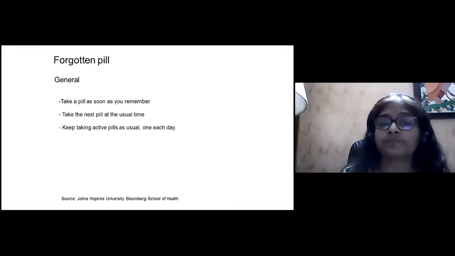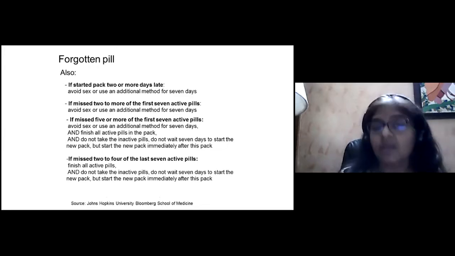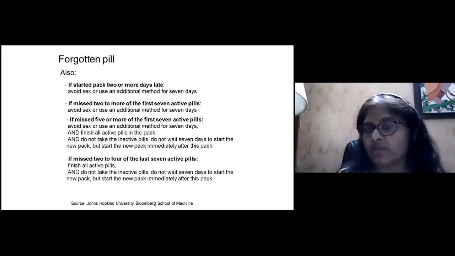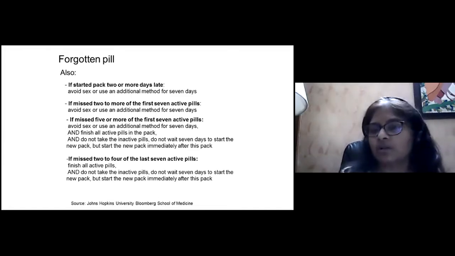Now, the main problem is that they start the pack late, 2 days or more late, like starting on the 7th day instead of the 5th day. Then either you avoid sex or you use an additional method for 7 days, because you have to cover ovulation. Something may have escaped, and by the second day the follicles start getting recruited. If she ovulates on the 14th day, which is another 7 days, she has to use a condom or some other barrier method for 7 days.